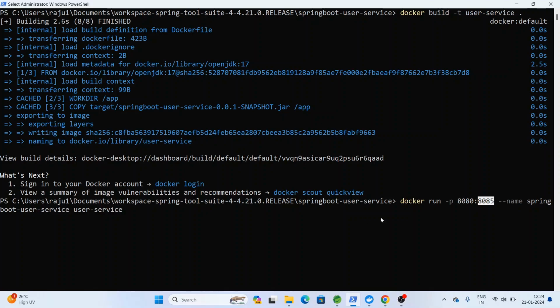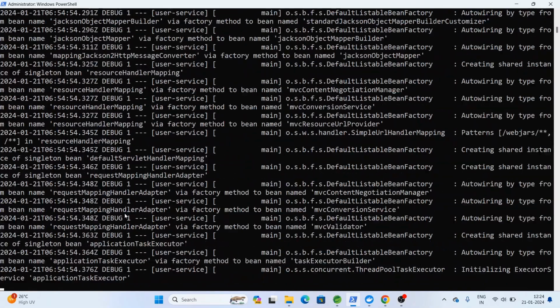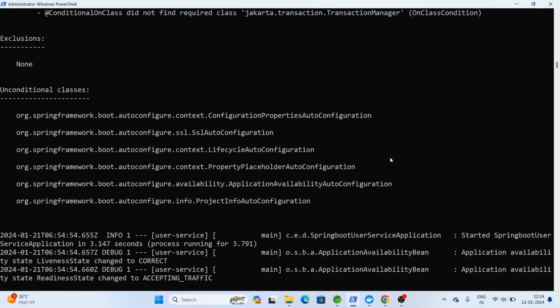So let's run this one. After that, the name I have given, Spring Boot user service, is the Docker container name. The container we create using this image, the Docker image name, user service. So let's run this one.